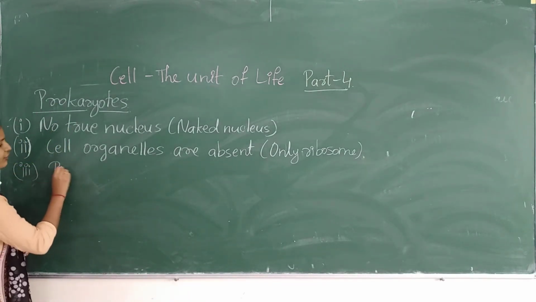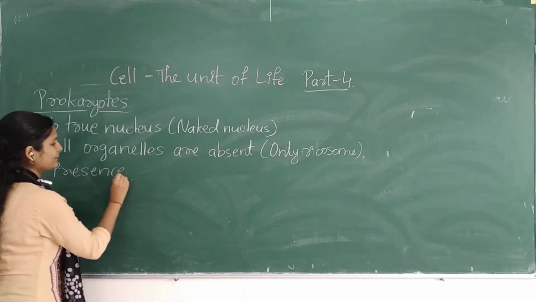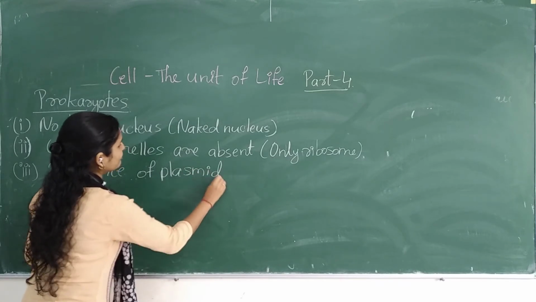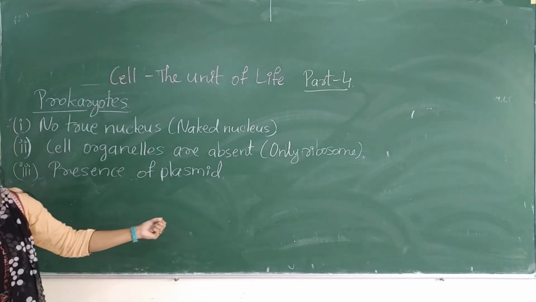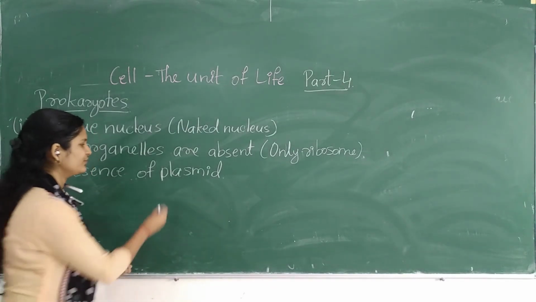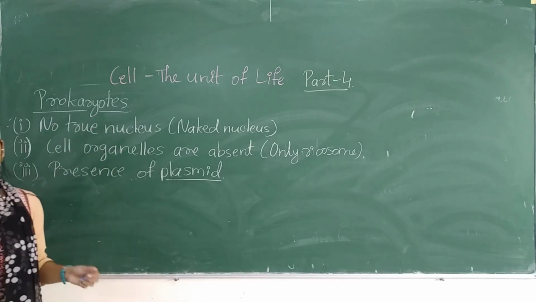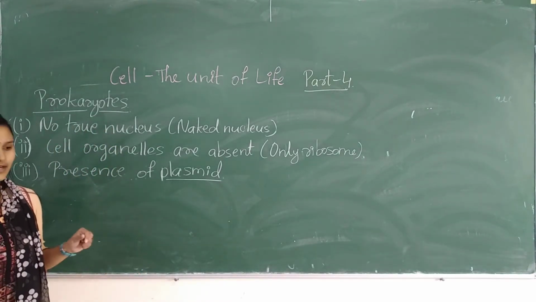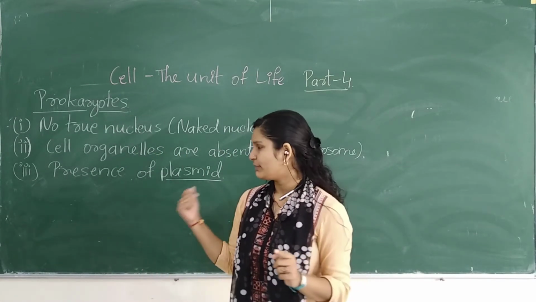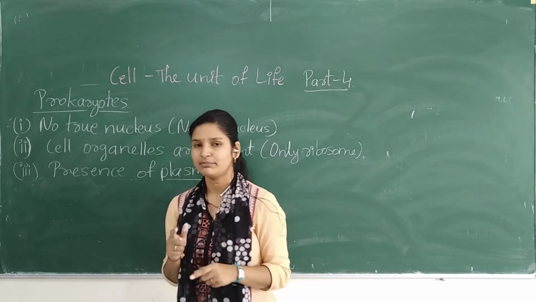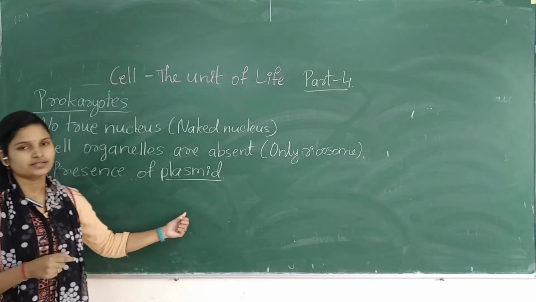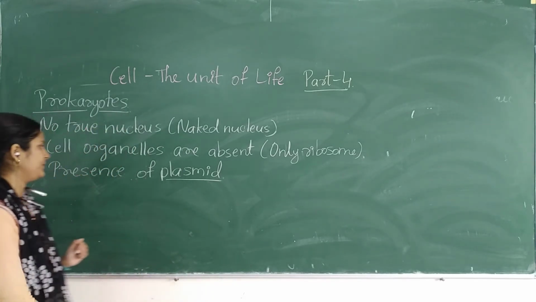So next, presence of plasmid. It is a very unique feature of the prokaryotes. What is plasmid then? It is an extra chromosome which is present in the prokaryote cell along with the genetic material. So plasmid is an extra, double layered genetic material.